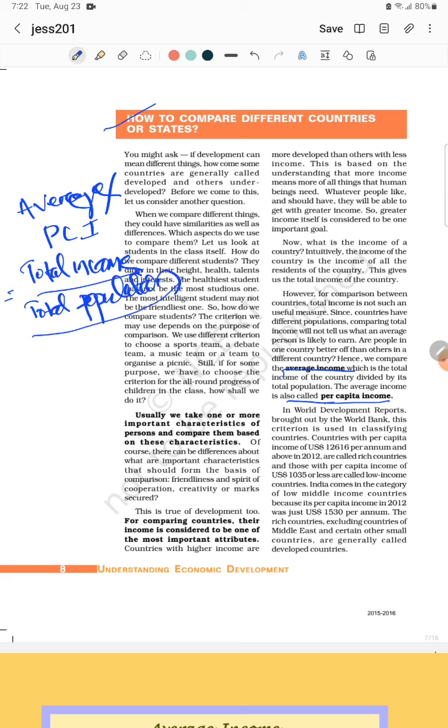For calculating the entire country's development, for the first time the World Bank, an international organization, prepared a World Development Report. The countries under the World Bank have their development calculated and compared with each other, and that report is known as the World Development Report. Remember, the World Bank (WB) prepared it for the first time, from 2005 onwards, and they took average income to calculate the development of different countries.